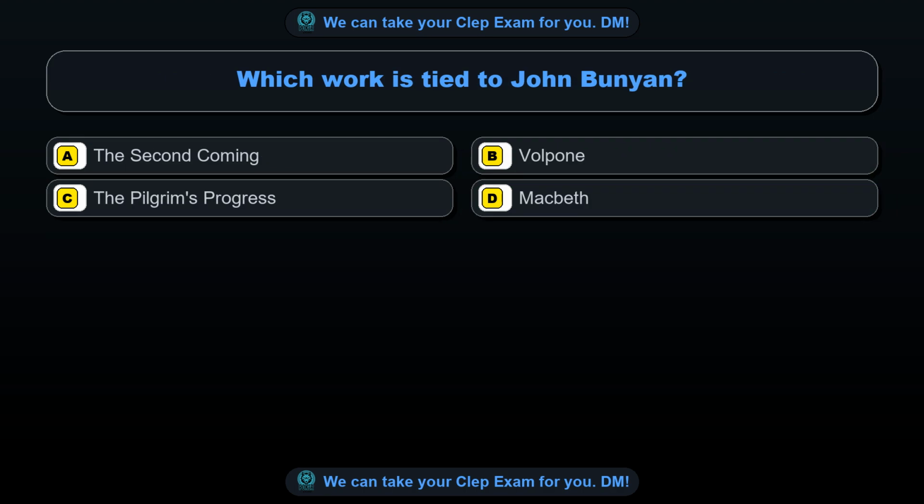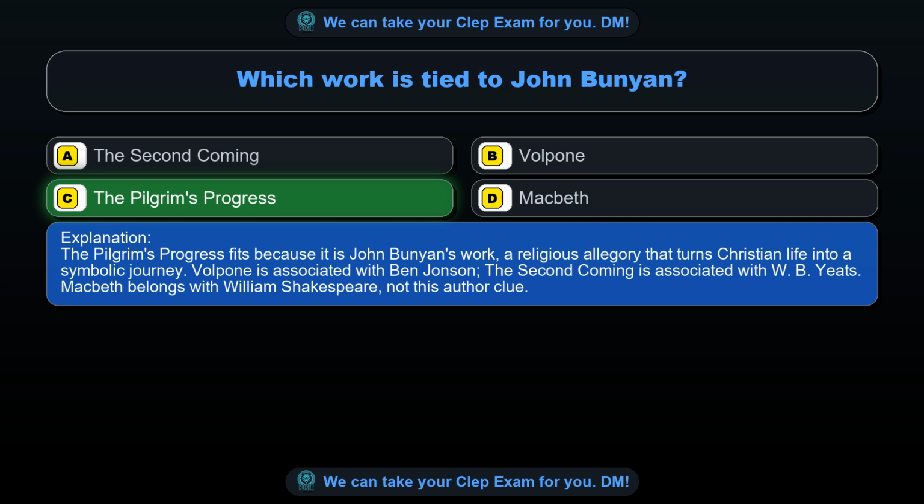Question 81. Which work is tied to John Bunyan? Option A. The Second Coming. Option B. Volpone. Option C. The Pilgrim's Progress. Option D. Macbeth. The correct answer is option C. The Pilgrim's Progress. The Pilgrim's Progress fits because it is John Bunyan's work, a religious allegory that turns Christian life into a symbolic journey. Volpone is associated with Ben Jonson. The Second Coming is associated with W. B. Yeats. Macbeth belongs with William Shakespeare, not this author clue.